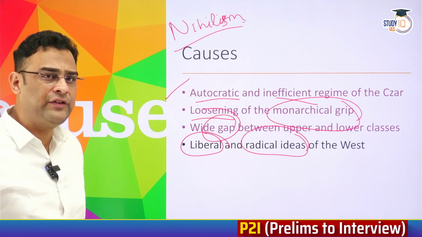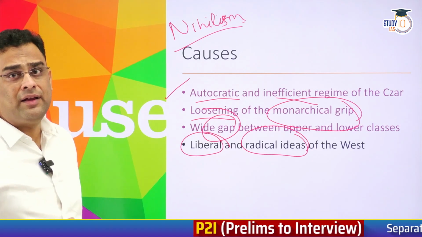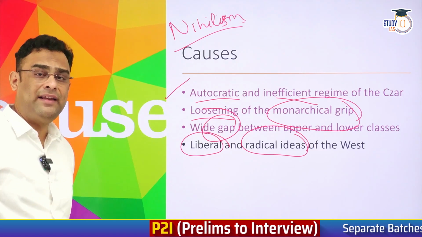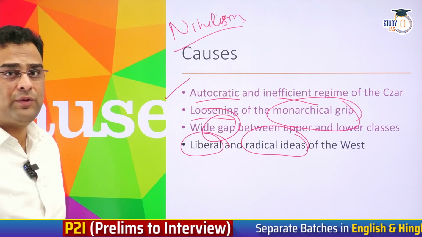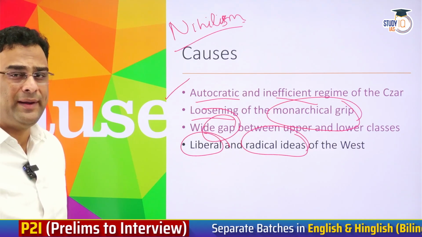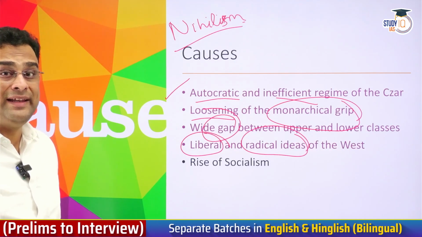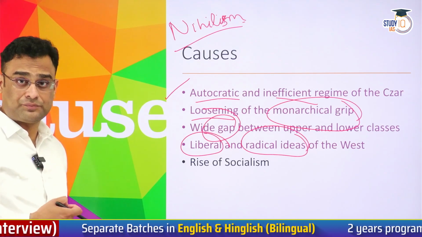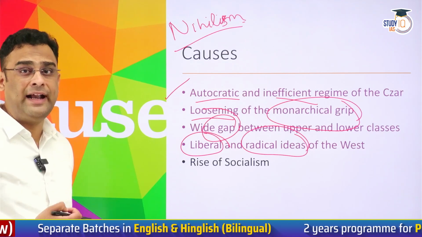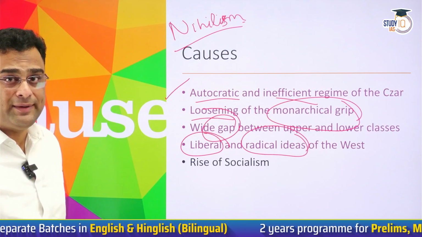Yes, means of communications were not as fast as we have today, of course. But then it was not as if Russia was hermetically sealed. Information from the West, new ideas, thoughts were coming. And Russia itself also had many thinkers who were extolling ideas like socialism, ideas that were emerging in the West, like liberalism.